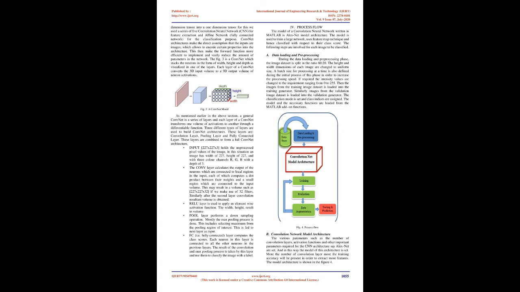A. Data loading and pre-processing. During the data loading and pre-processing phase, the image dataset is split in the ratio 80:20. The height and width dimensions of each image are changed to a uniform size. A batch size for processing at a time is also defined during the initial process of this phase in order to increase the processing speed. If required, the intensity values are changed to the required range of 0 to 255.